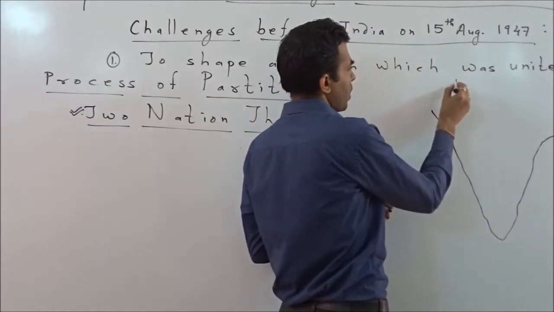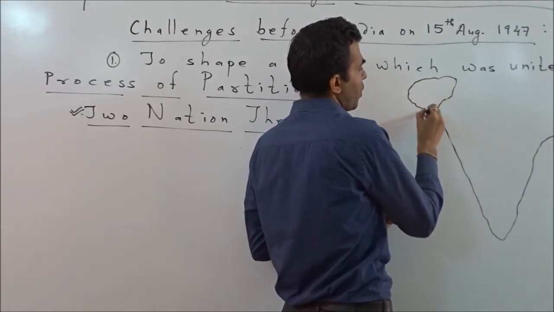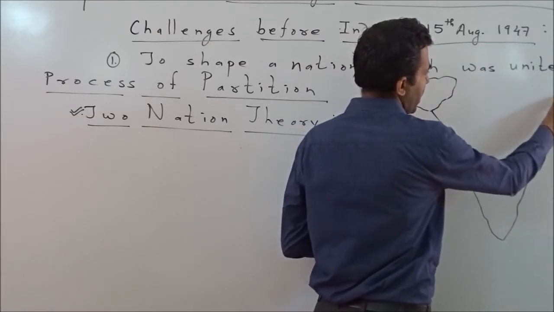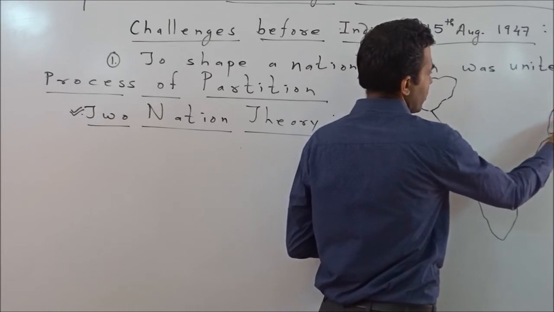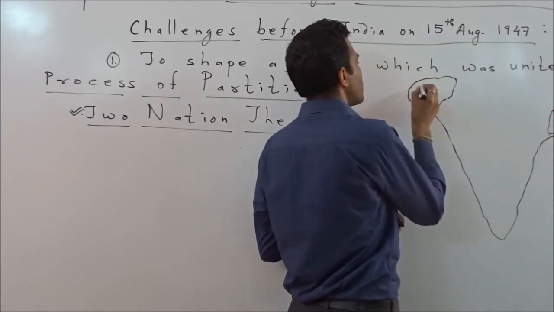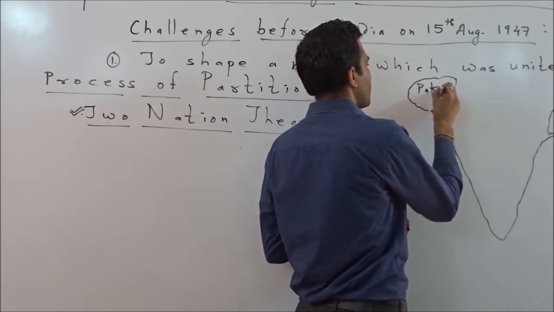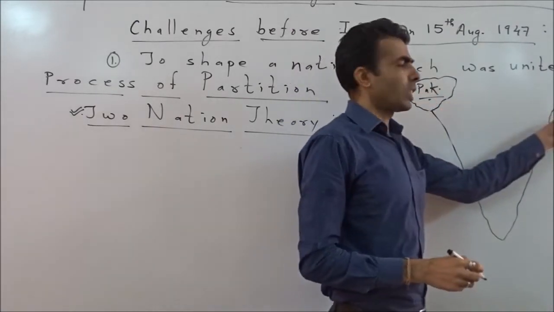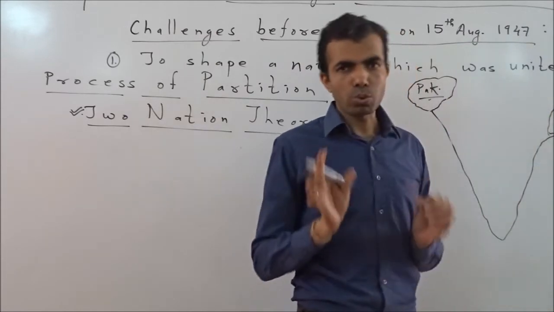One was east of India, presently Bangladesh, and the rest was to the west of India, presently Pakistan. In those days it was considered West Pakistan and East Pakistan. So these were the two areas which had a Muslim majority in those times.